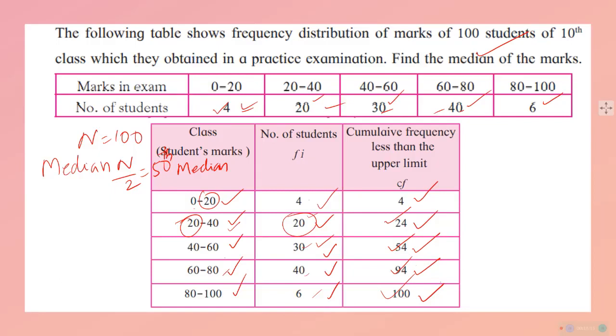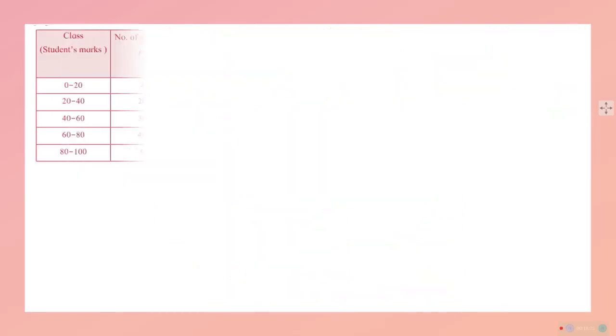Understood? So this way we keep on totaling, that is the cumulative frequency. From this we conclude that there are 24 students who scored between 0 to 40, but from 20 to 40 there are only 20 students. This is very important. So if the study of the table and its representation is like this, how to find out median? Median तो find out नहीं किया, सिर्फ table बनाया है. So we have to go ahead to study the making of median of the table.